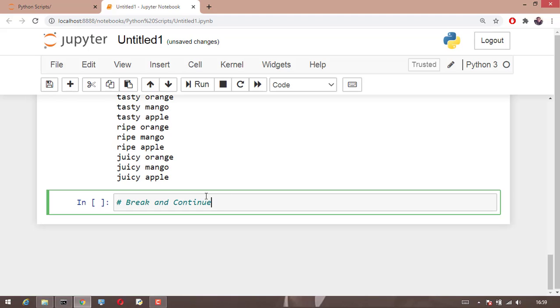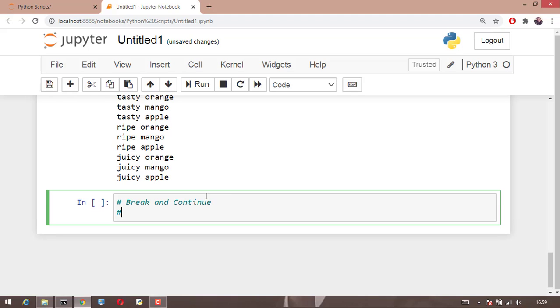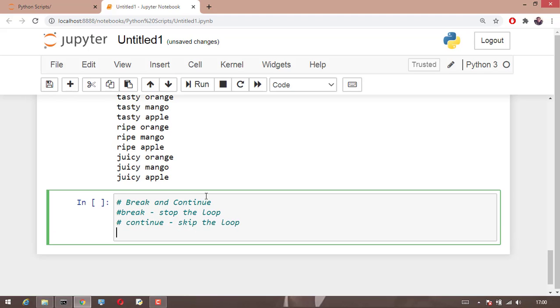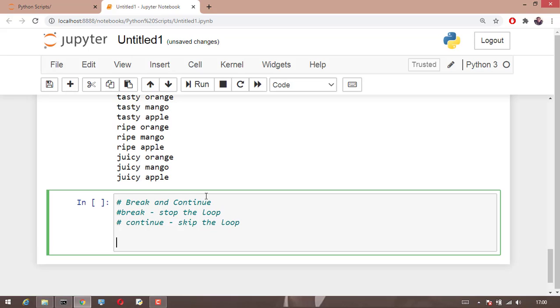A quick example: break will stop the loop, but the continue will skip the loop. In simpler words, we'll see an example.